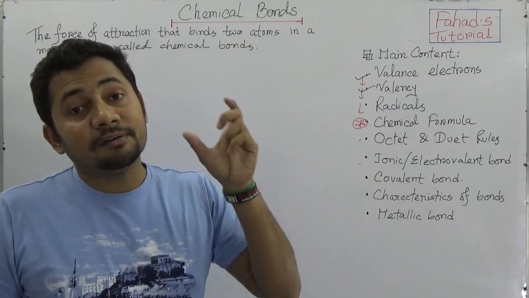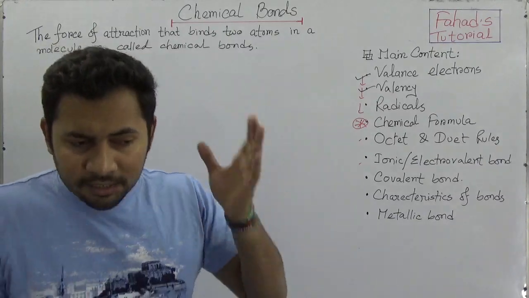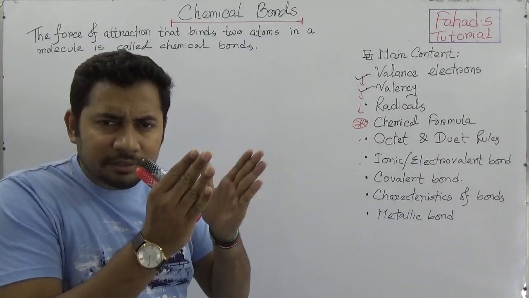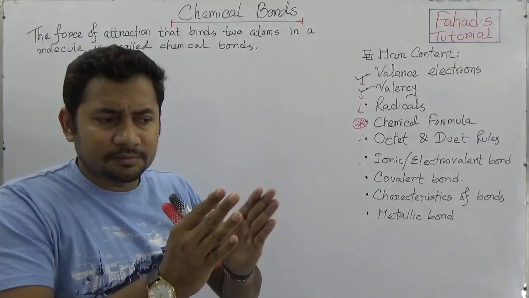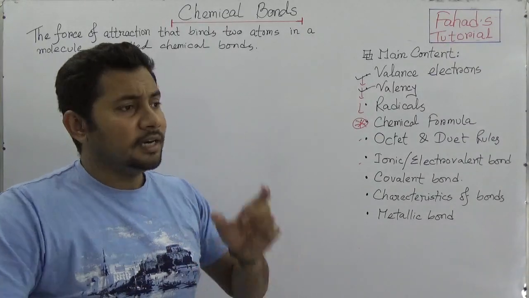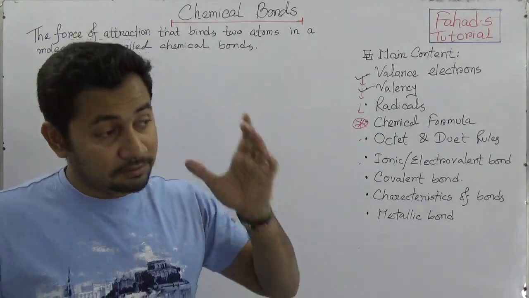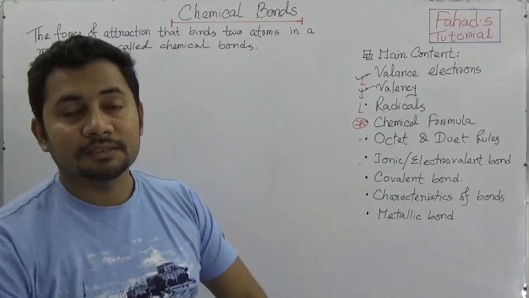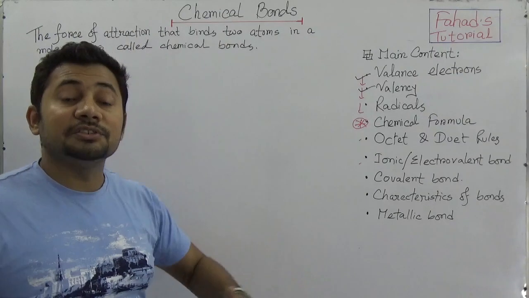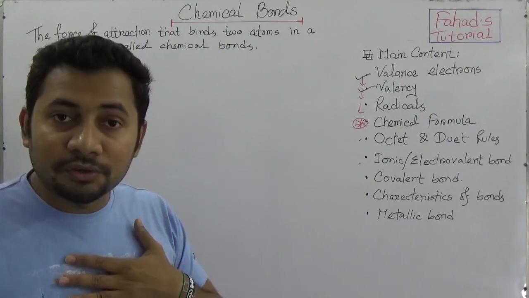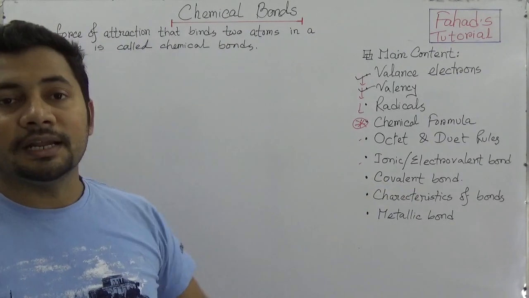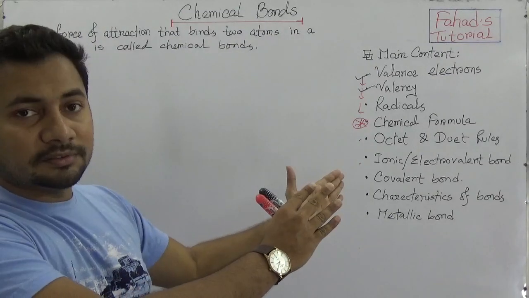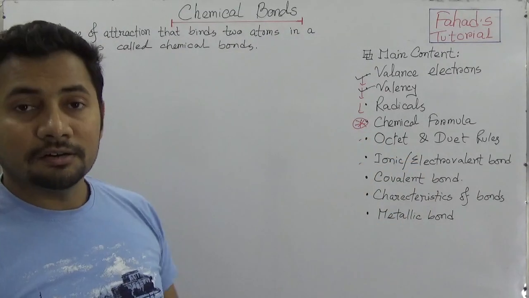If you understand how a chemical formula is formed, then you can see what the valencies are between these atoms and how they form through ionic or covalent bonds. And if you see any compound, you can identify whether it has ionic bonds or covalent bonds. So it's all about your basics, how much you know, and then you can identify whether it is an ionic bond or a covalent bond.